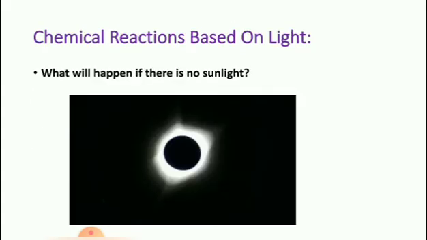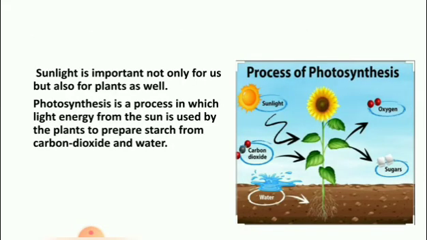Next, chemical reactions based on light. What will happen if there is no sunlight? It will look very dark. All human activities will be affected and there will be no food for us to survive. Isn't it? Yes. Sunlight is important not only for us but also for plants as well.